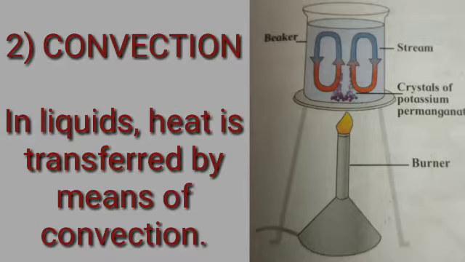Second mode of transfer is convection. In liquids, heat is transferred by means of convection. When heat is applied at the bottom of a container, water at the bottom warms up first. As warm water has lower density, it moves upwards and it is replaced by the surrounding cold water. Owing to difference in density, currents are formed and heat is transferred. Such transfer of heat by means of currents is called convection. Convection of heat also requires a medium which may be in liquid or gaseous form. In liquids and gases, heat is transferred by convection.